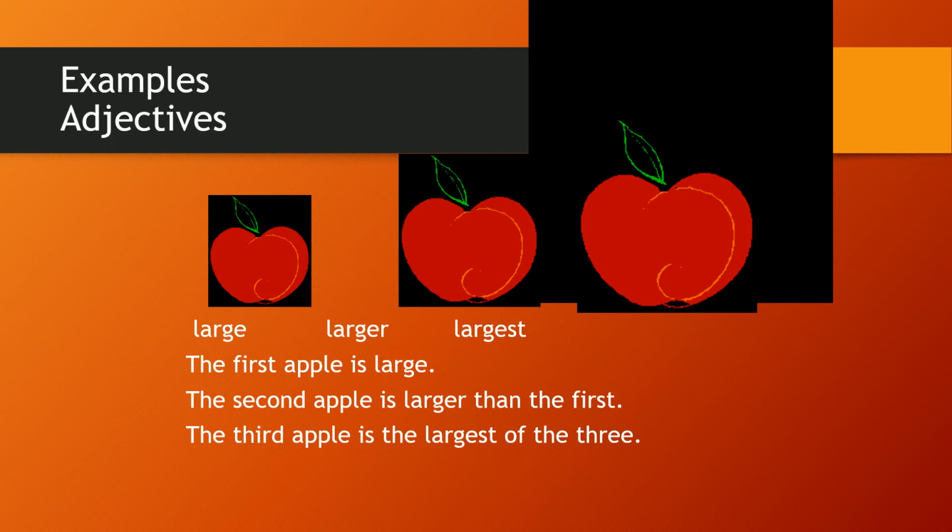What do you see here? You could see here that the base form is large. Here we add R to make larger. And here we remove the R and add EST to make it largest. That's what we're going to look at.